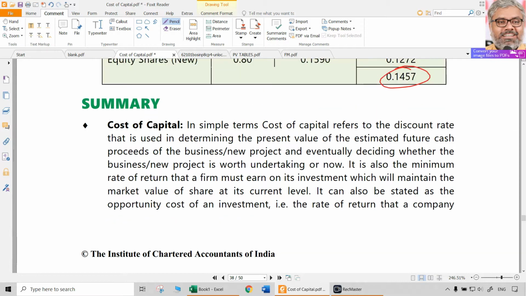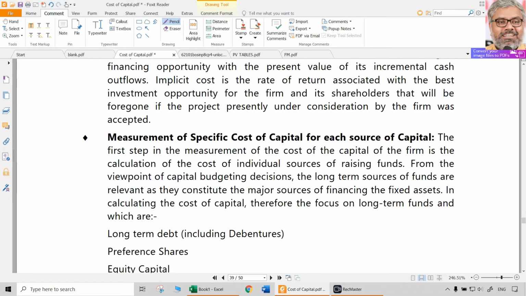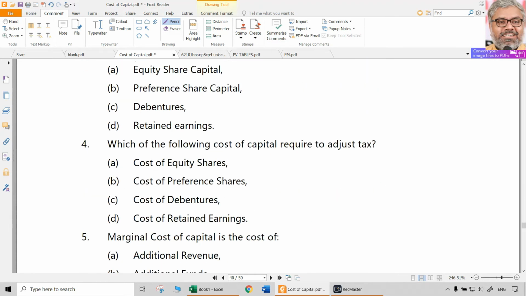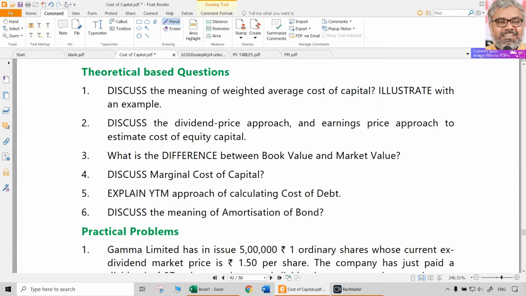That's it. That concludes the conceptual understanding and discussion related to the cost of capital, individual also, weighted average also, and marginal cost of capital also. So various aspects of cost of capital, we discussed in this chapter. Now let us move on to solving some of the questions given at the end of the chapter.